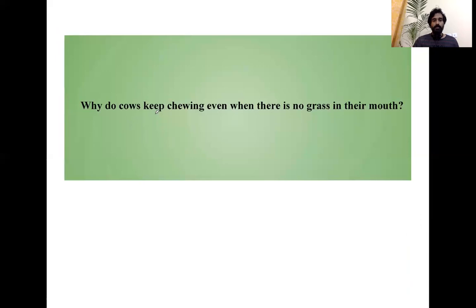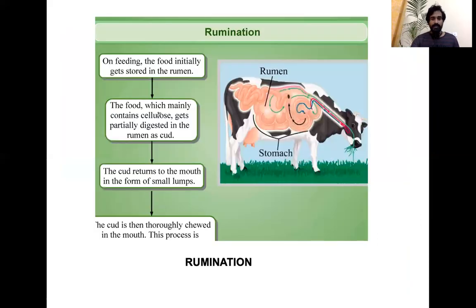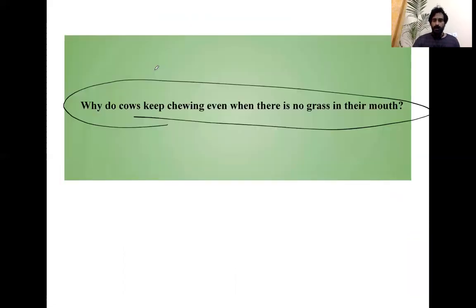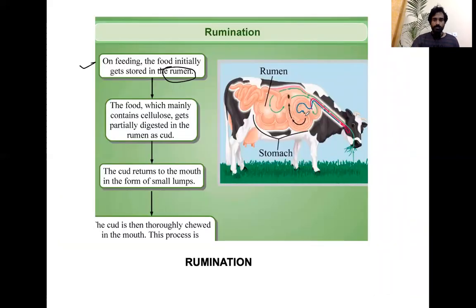So why does a cow keep chewing even when there is no grass in the mouth? The answer will be very clear in the next slide. The answer will be rumination. So what happens? On feeding, initially the cow just eats as much grass as possible, right? So they store it in a place called the rumen. You can see, right? This place is the rumen, and in the rumen they store it. And the food mainly contains cellulose, because grasses have lots of cellulose, right?